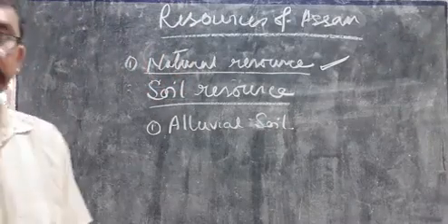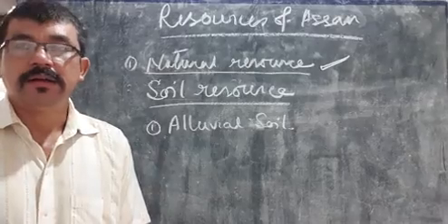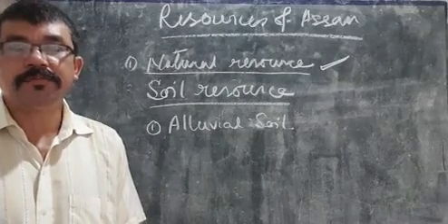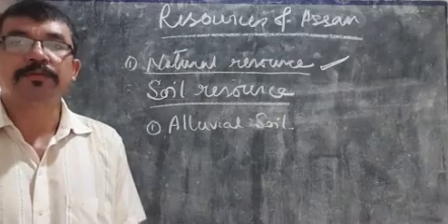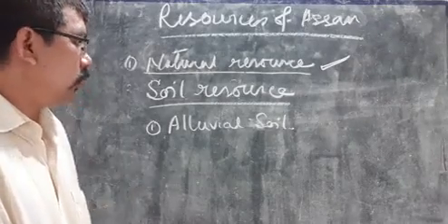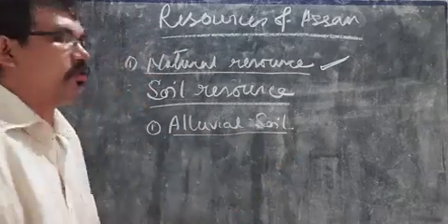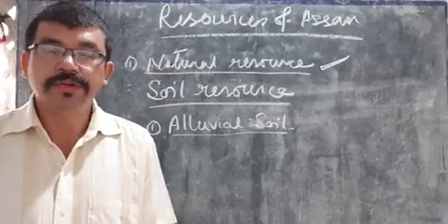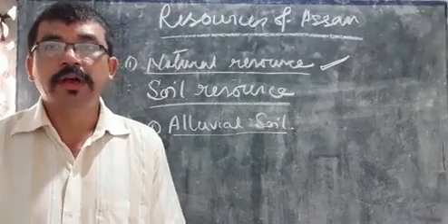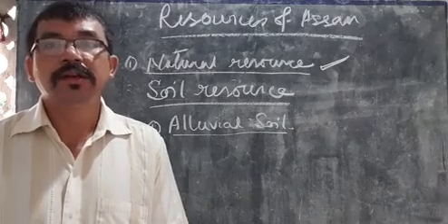Alluvial soil is formed by the rivers. In both river valley regions, that means the Brahmaputra and Barak river valleys, the soil of this region is known as alluvial soil, which is created by the Brahmaputra and Barak rivers and a large number of their tributaries.